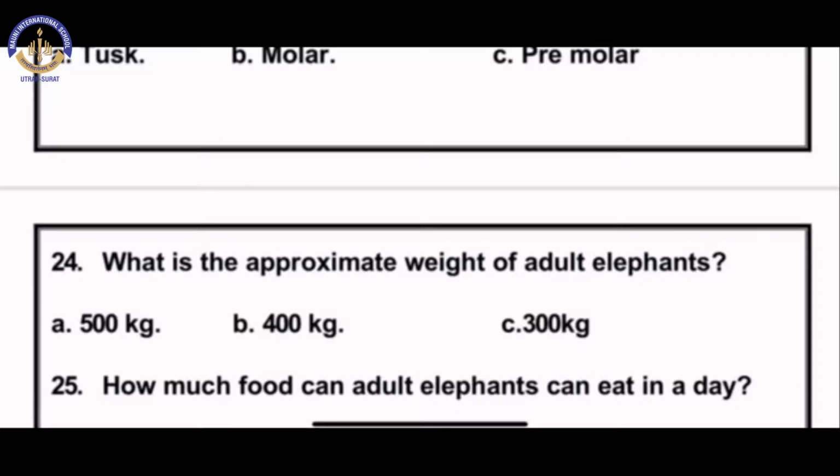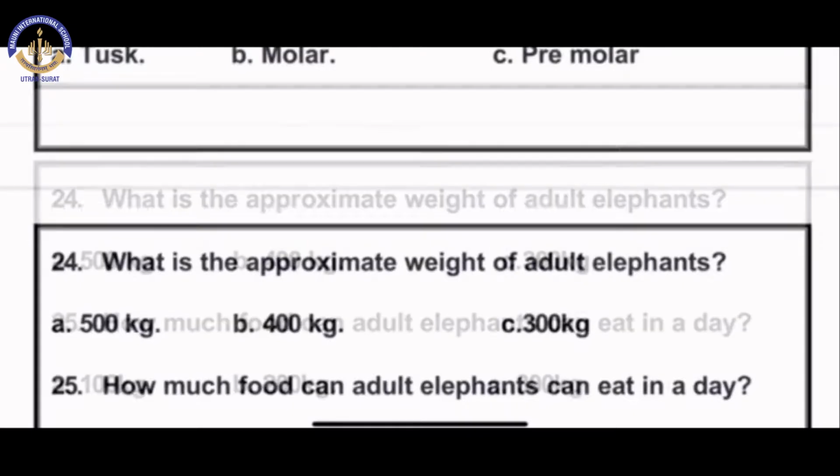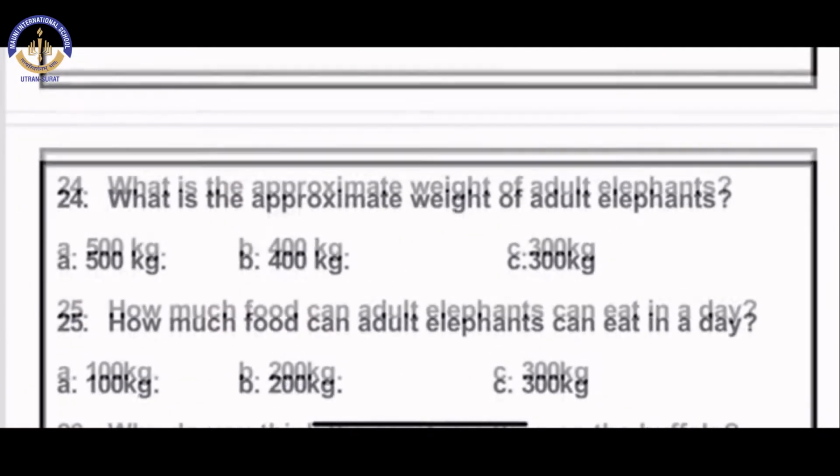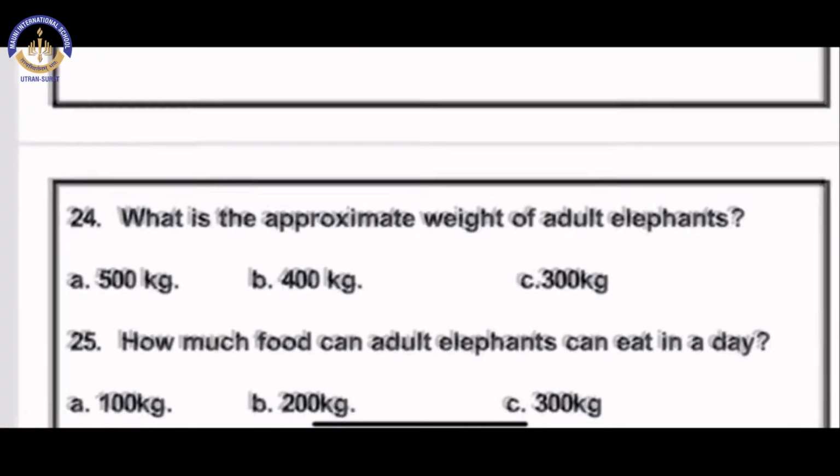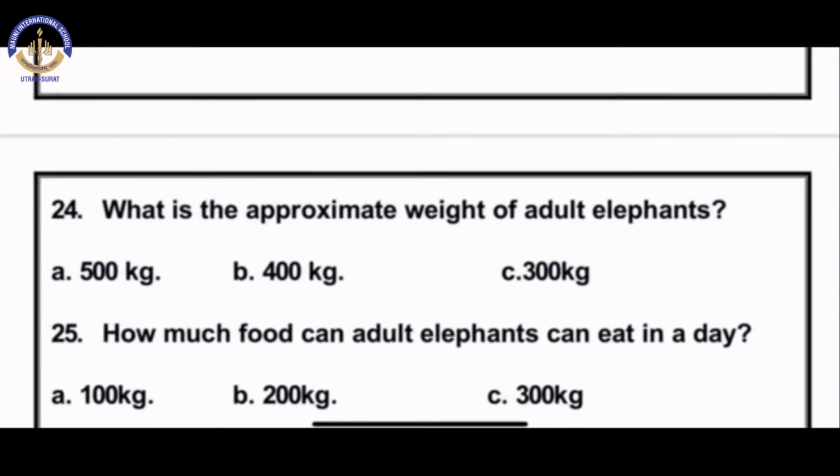What is the approximate weight of an adult elephant? Do you know the weight of an adult elephant? Yes, it is 500 kg.